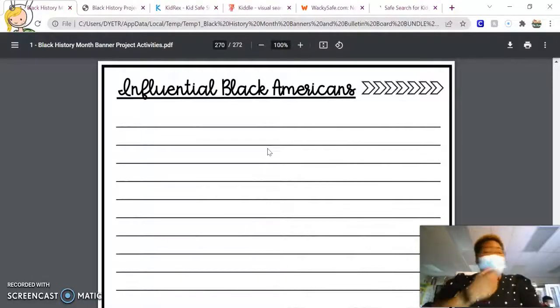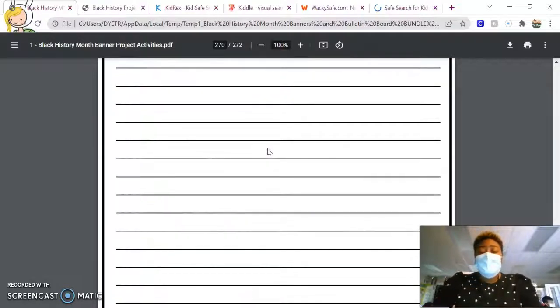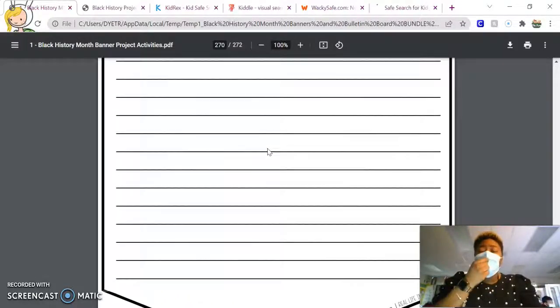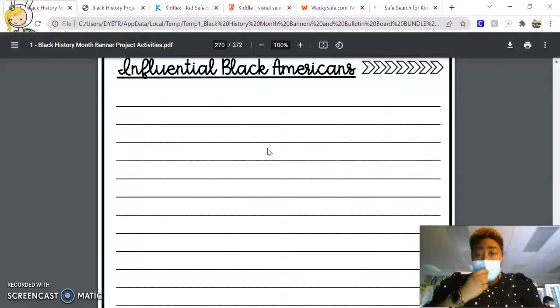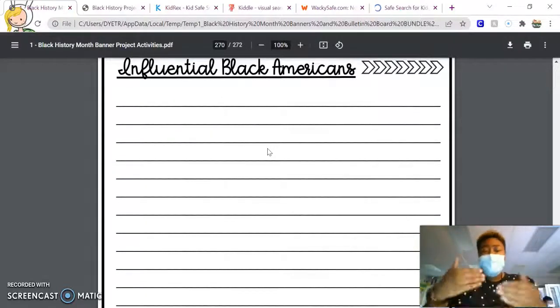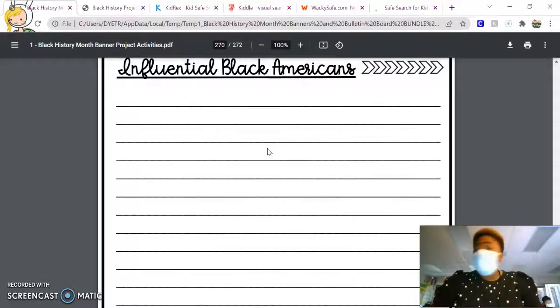Ms. Di does not expect you to finish this whole page. However, I do expect you to write more than one paragraph. I need to know all about your person. You can't tell me about the life of your person with only one paragraph, okay? So please try to aim for either 3 or 4 or more paragraphs about your person. Because look, check this out.